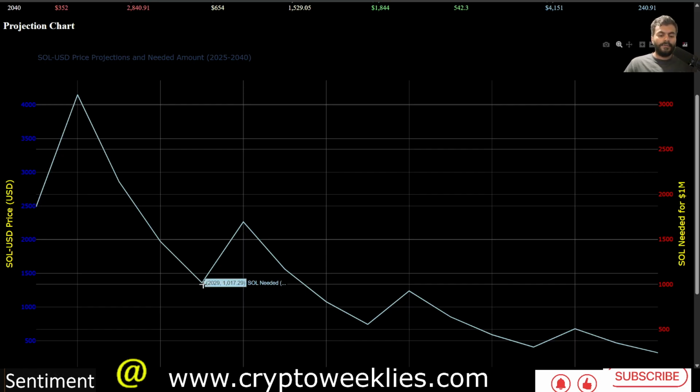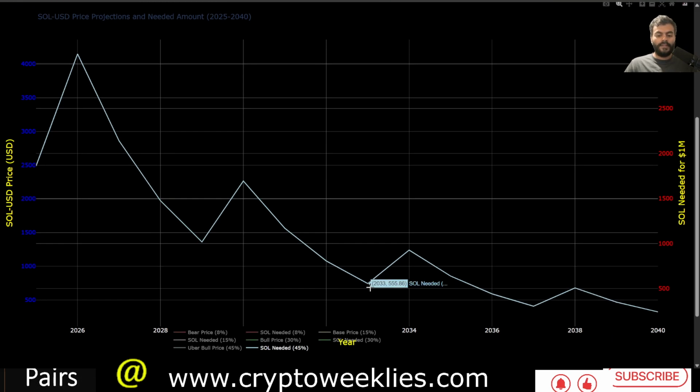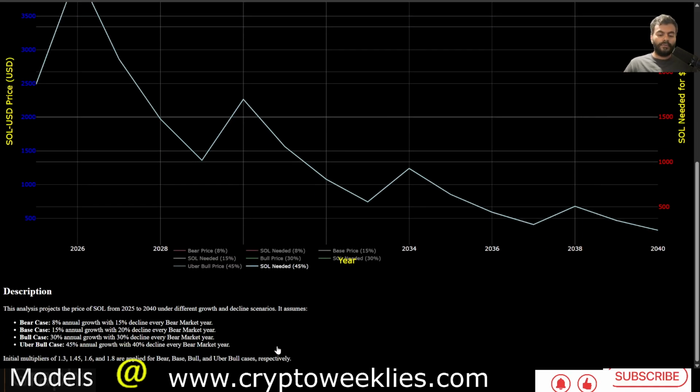That number reduces in 2029 to only about 1,000 Sol. In 2033, slightly more than 550 Sol. In 2037, around 300 Sol. And in 2040, less than 250 Sol would be all it would need if Sol were to grow at that compound annual growth rate.